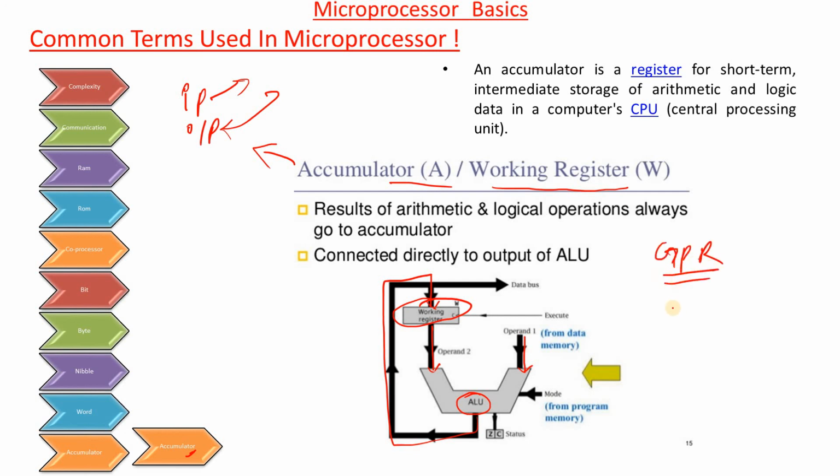Compared to the remaining general purpose registers, the accumulator has the highest accessing speed. The general purpose registers are accumulator, base register, count register, and data register. Out of these four, the accumulator has the highest accessing speed. The accumulator is a register for short-term intermediate storage of arithmetic and logical data in a computer CPU, central processing unit.